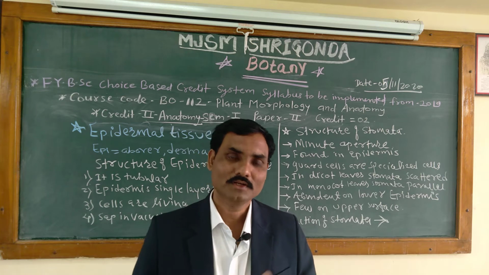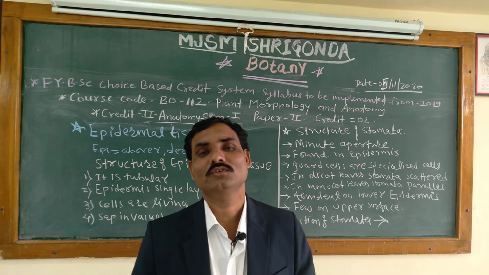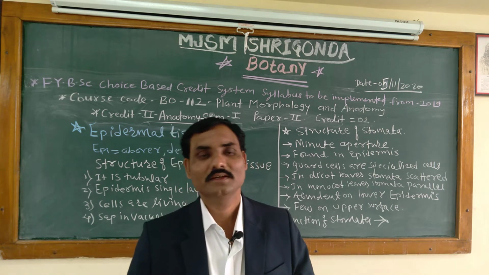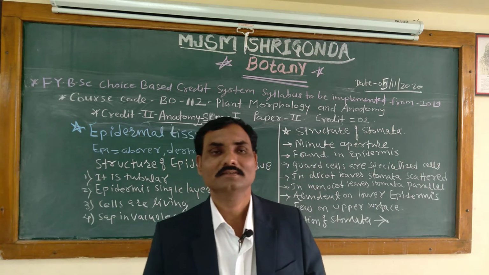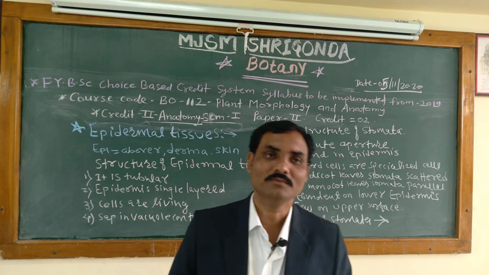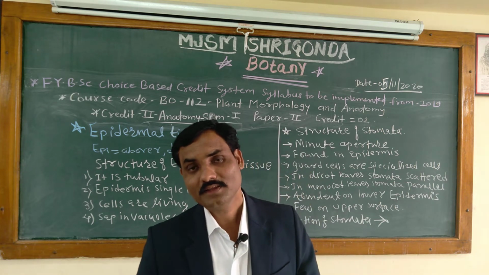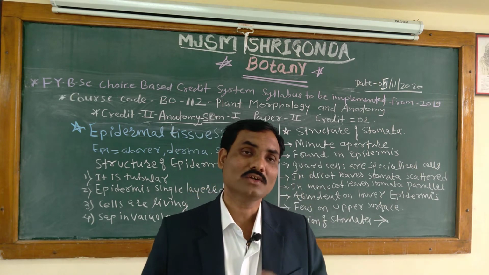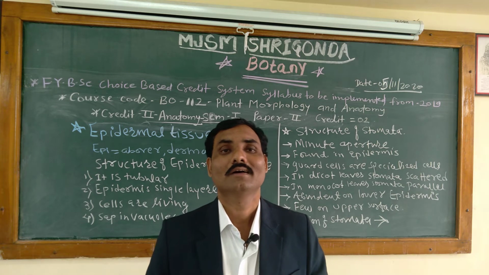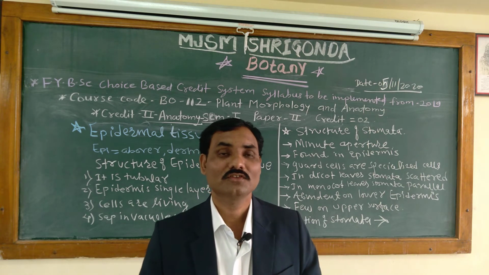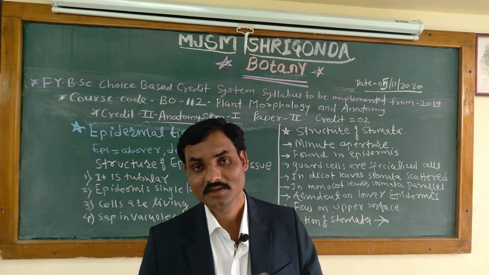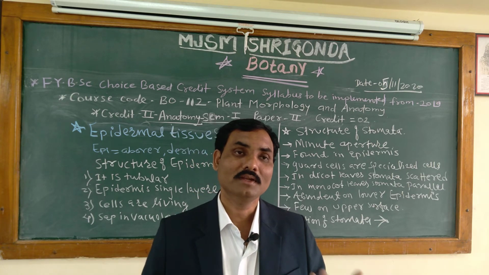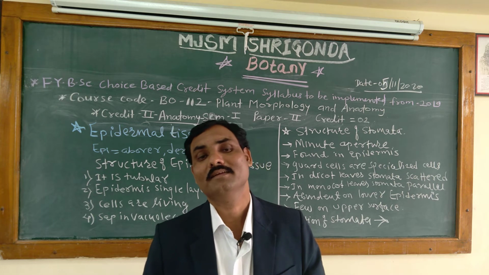Our college is affiliated to this university, and in this university the syllabus of FYBSc and SYBSc follows the CBCS pattern, that is the choice based credit system. In that system there are 2 credits in each paper in each semester, with 35 marks for the theory paper and 15 marks for internal evaluation.